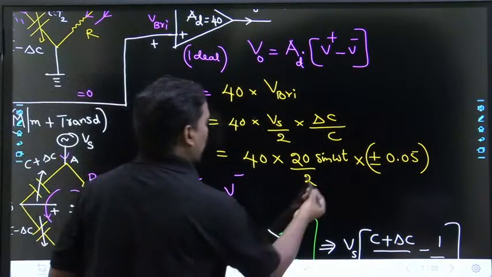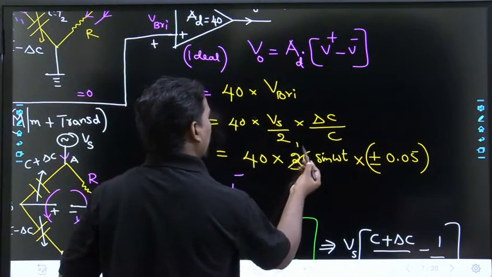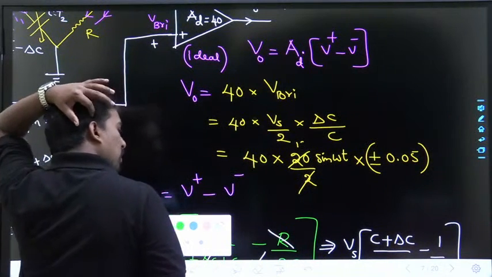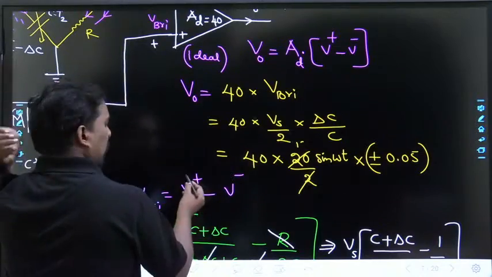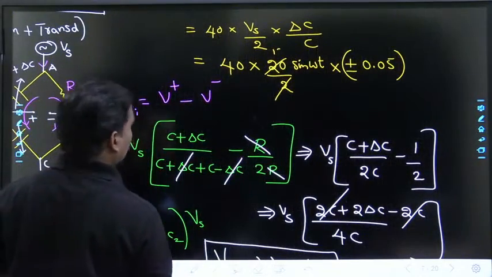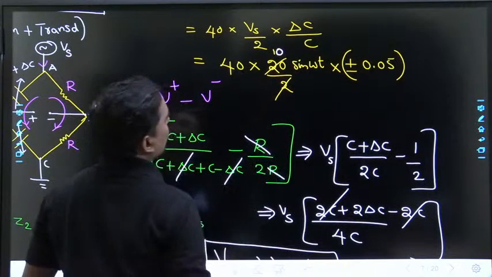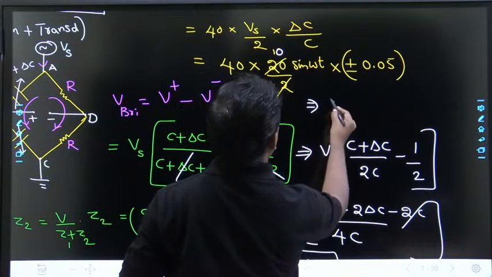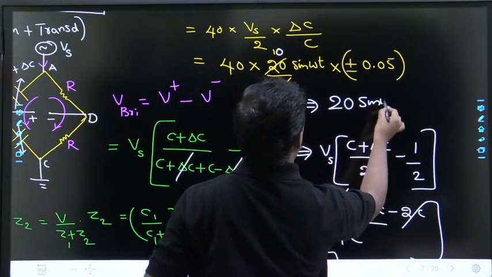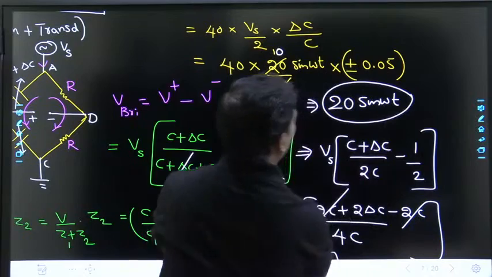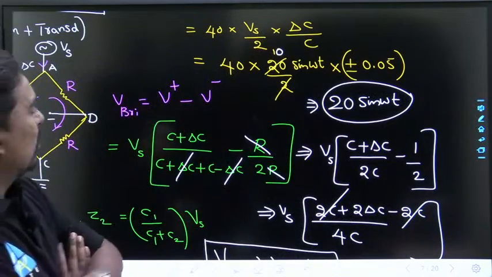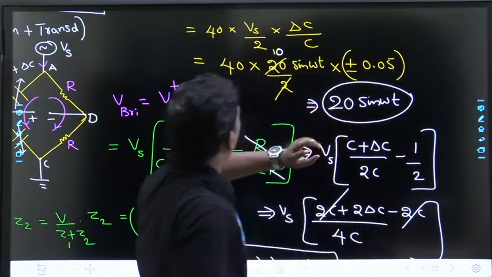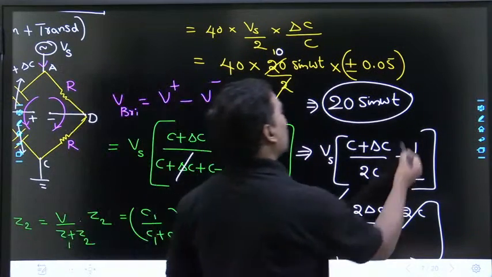Now if you simplify, this will be 10. Simplify, once simplify quickly. What are you getting? Please simplify quickly. This will be 10, 5 by 100, the 100 cancels, 20 sin omega t will come. Yes or not? Same answer came. This is 5 by 100, 100 cancels, 5 times 4 is 20. Correct? 20 sin omega t. Again the output is the same.